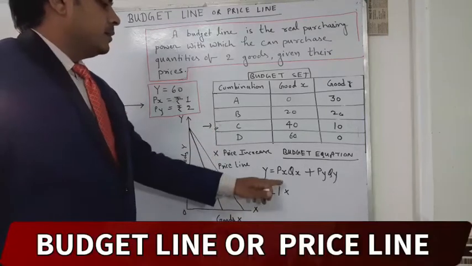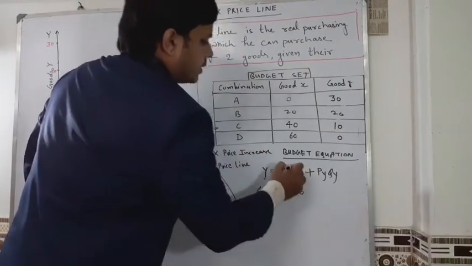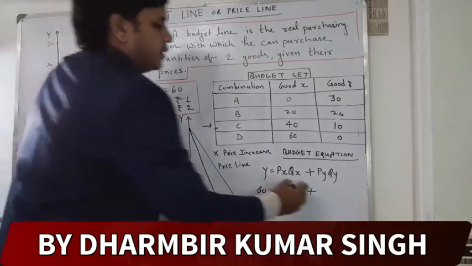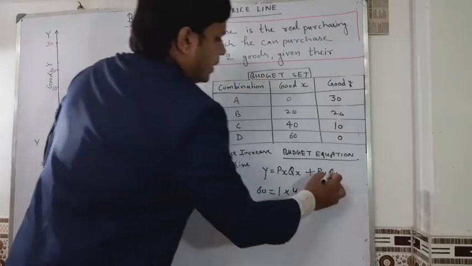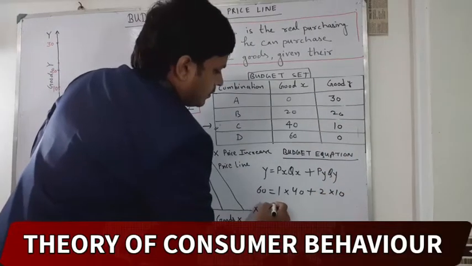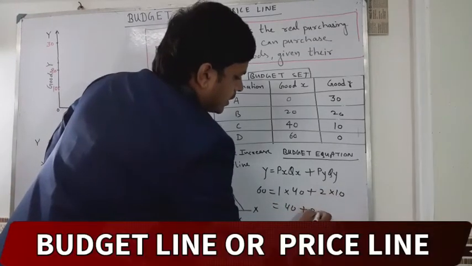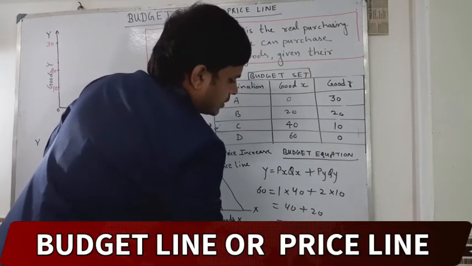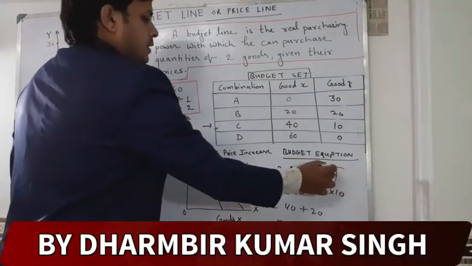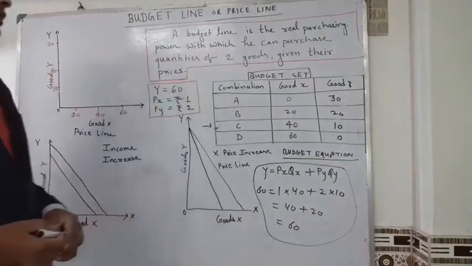So Qx is 40. Qx means quantity. Py is 2. Qy is 10. 40 into 1 is 40, plus 10 into 2 is 20. 40 plus 20, 60. This is a question. Understand? Clear?